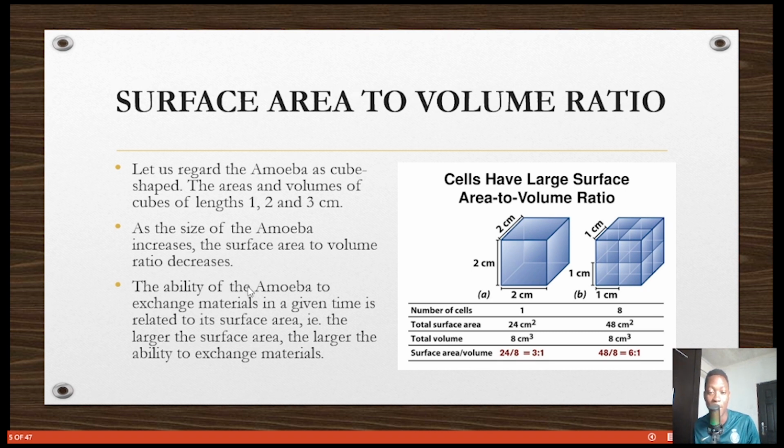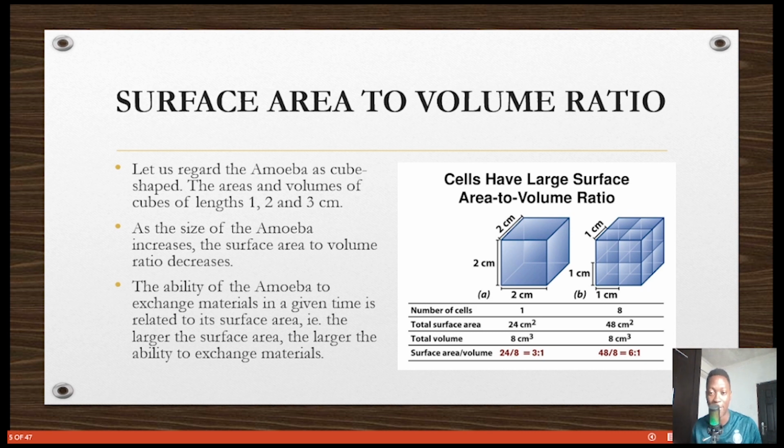Okay. So the ability of the amoeba to exchange materials in a given time is related to its surface area, as I've said. So the larger the surface area, the larger the ability to exchange materials through diffusion. But as the organism gets more complicated, it becomes harder to exchange materials through diffusion because the surface area to volume ratio reduces. So this is it. Amoeba, surface area to volume ratio very high. But as it gets bigger, it reduces. As it gets to multicellular organisms like humans, it reduces so much.